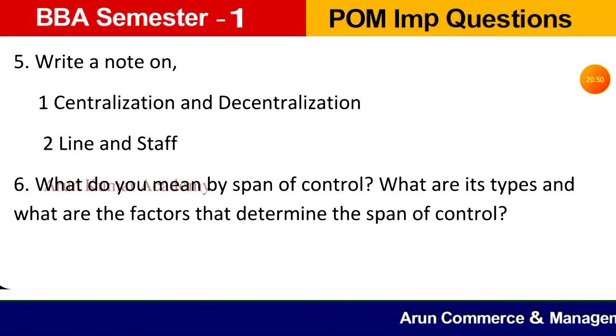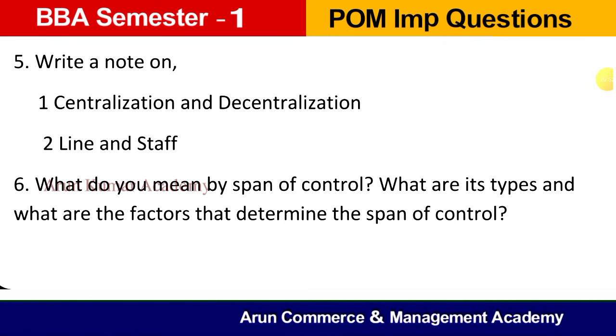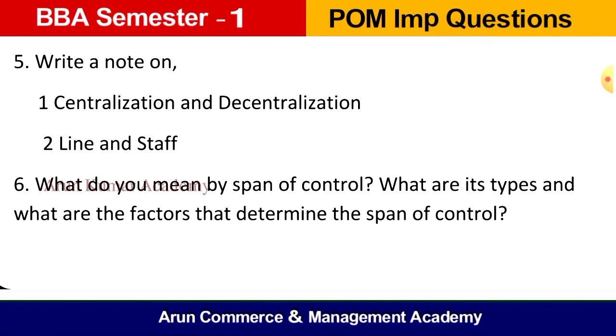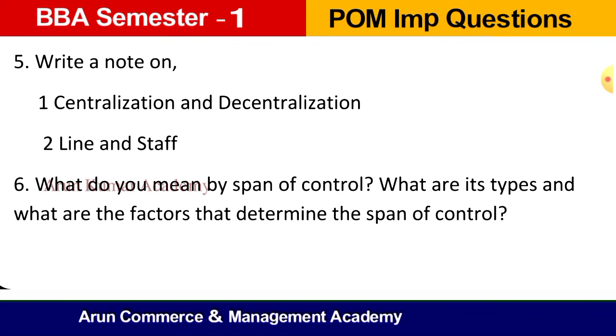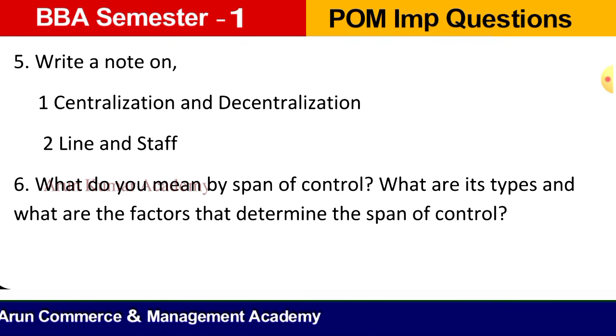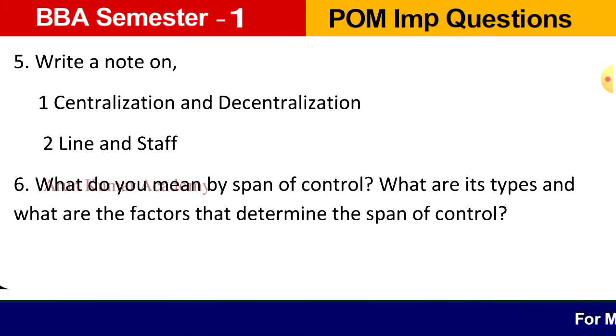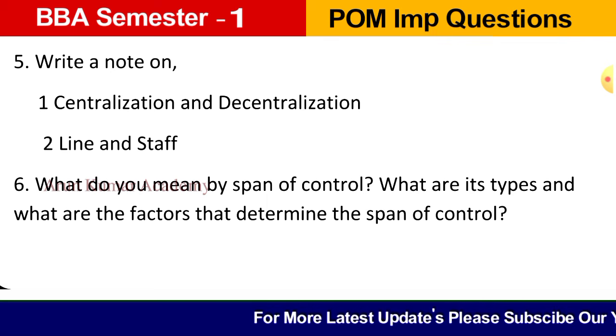Question number 6. What do you mean by span of control? What are its types and what are the factors that determine the span of control? So what is the meaning of a span of management or span of control? It is nothing but the number of people reporting directly to an authority. So here when it comes to types, there are two types: narrow span of control and wide span of control. Narrow span of control means the number of subordinates working under a supervisor are small and they can report to the supervisor regarding their work status.